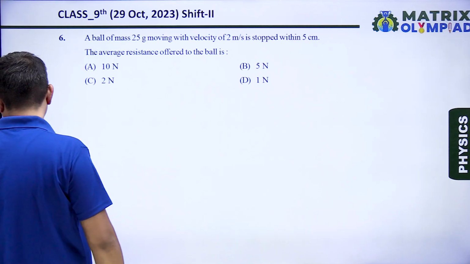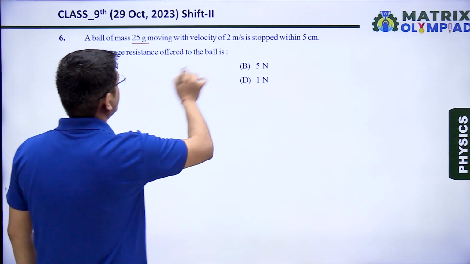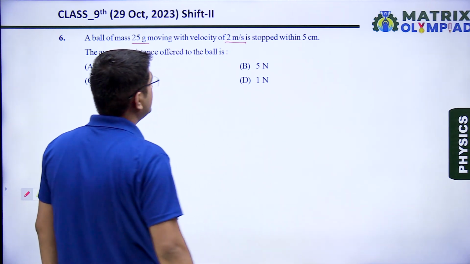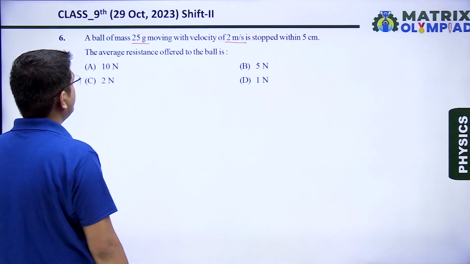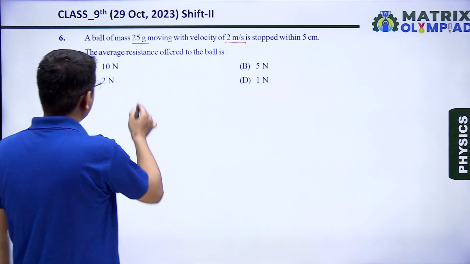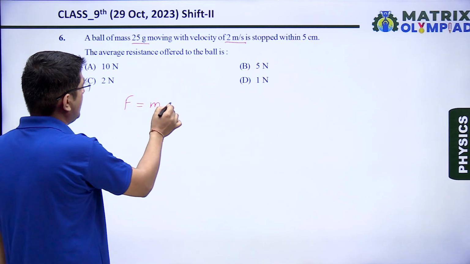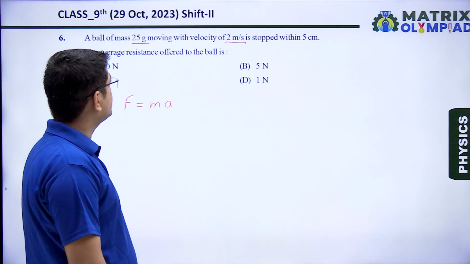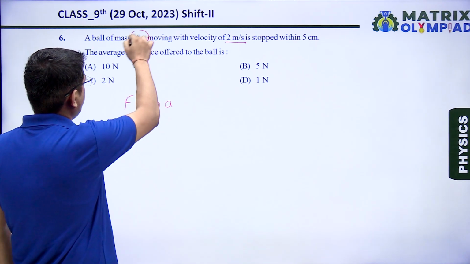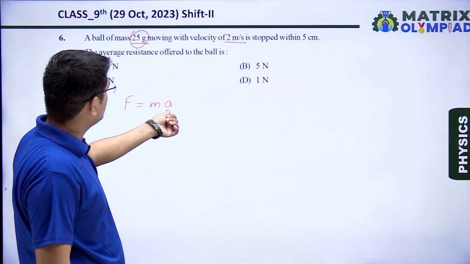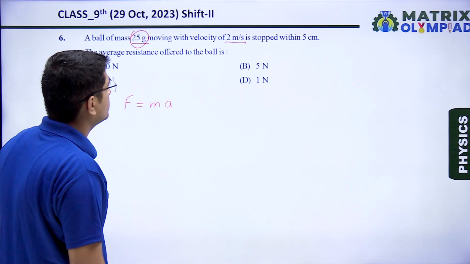Next question, number 6. A ball of 25 gram moving with velocity of 2 meter per second is stopped within 5 centimeter. The average resistance offered to it? So what is average resistance? That is resistive force, which is equals to mass into acceleration. First of all, we know the mass is 25 gram. If we are able to calculate acceleration, then it will be easy to find resistive force.